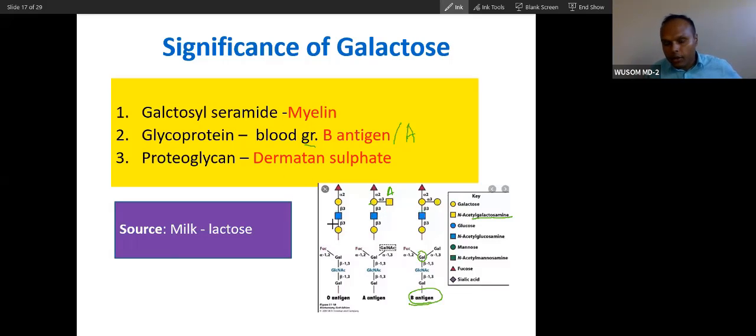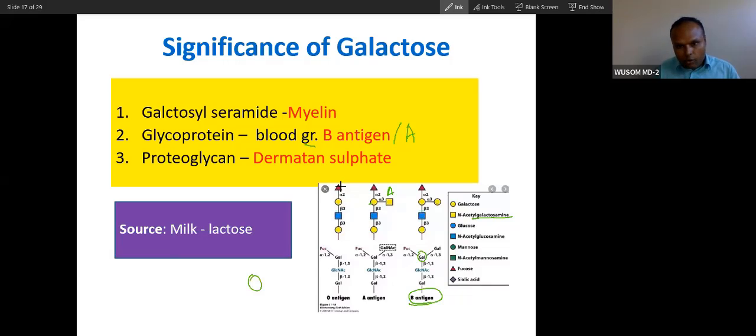Differentiating, if you remember galactose, you will remember the difference between blood groups. So blood group B will have galactose, blood group A has A for amine, and blood group O has zero galactose side chain. So that is how you can remember. I remember it this way. And in between, this is a trisaccharide here. This is fucose.